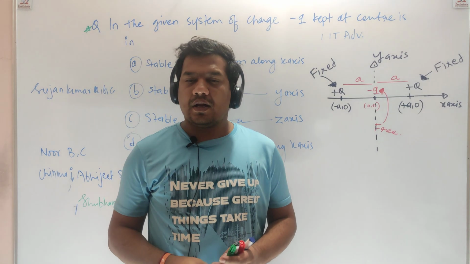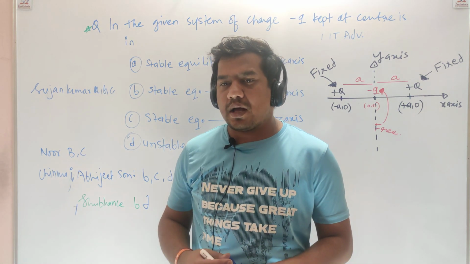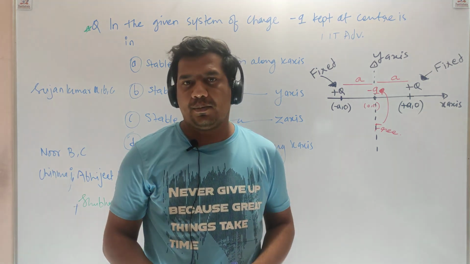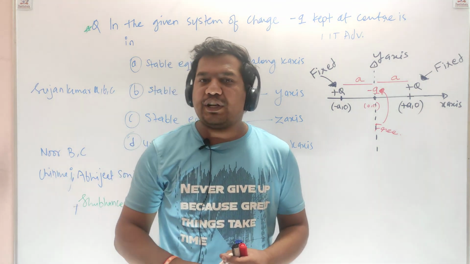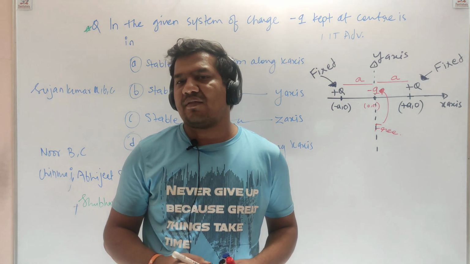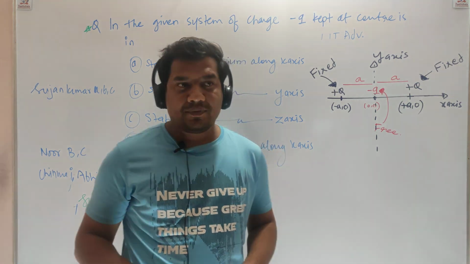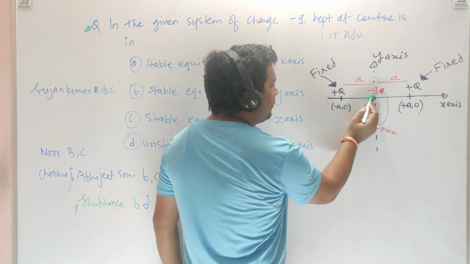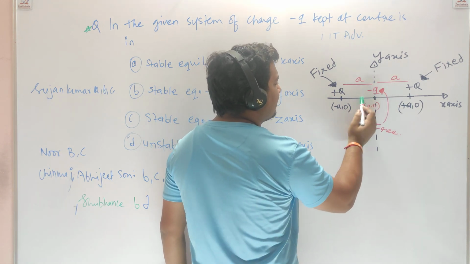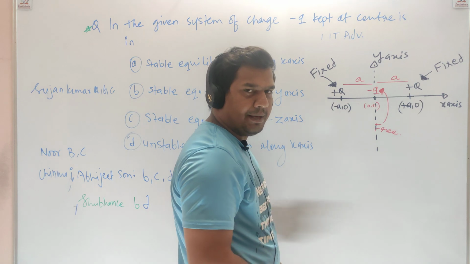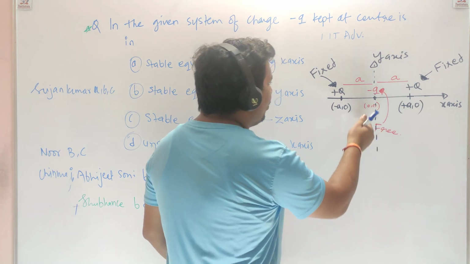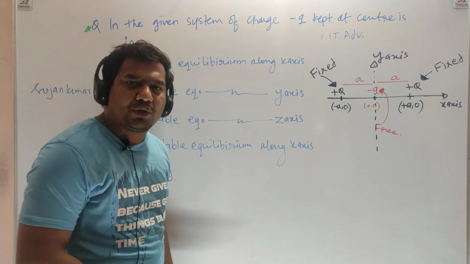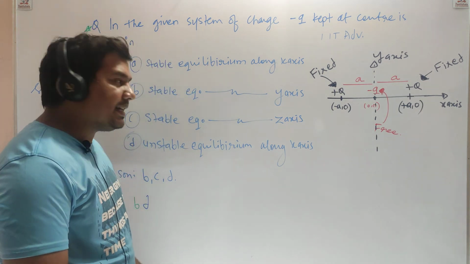I already told you, a charge is in stable equilibrium if it comes back to its equilibrium position when it is displaced. So right now minus q is exactly at the center. Both the charges are attracting it by the same force, so right now minus q is in equilibrium. But what if you displace this minus q along the y-axis? Is it coming back to its equilibrium position? Yes, it is coming back.